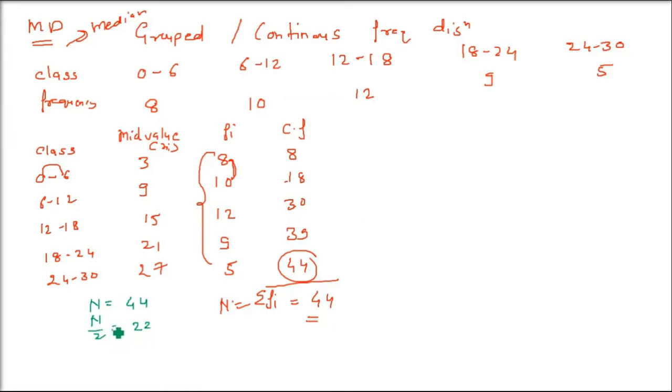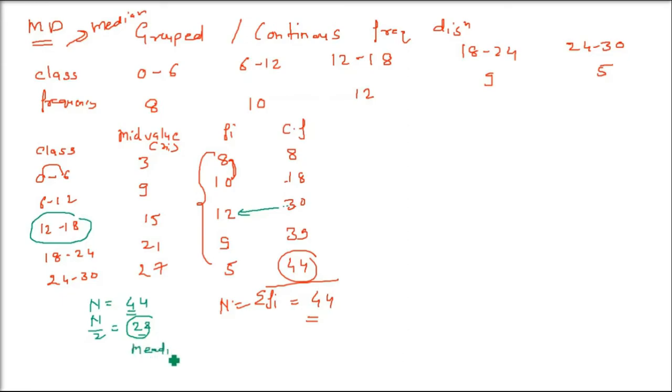Now you have to see which cumulative frequency is just higher than n by 2, just higher than 22. 30 is higher. You divide the total number of observations, sigma fi or n, by 2, and then see which cumulative frequency is just higher than this 22, which is 30. What is the class here? This 30 lies in the class 12 to 18.